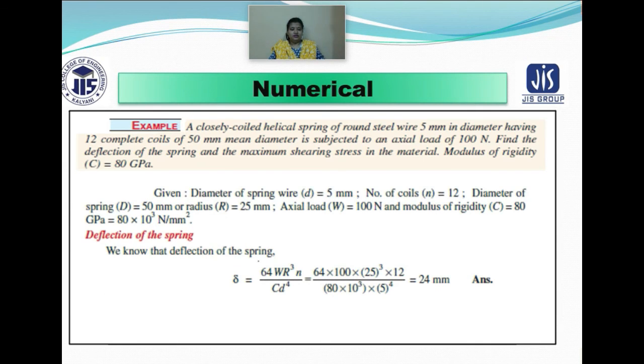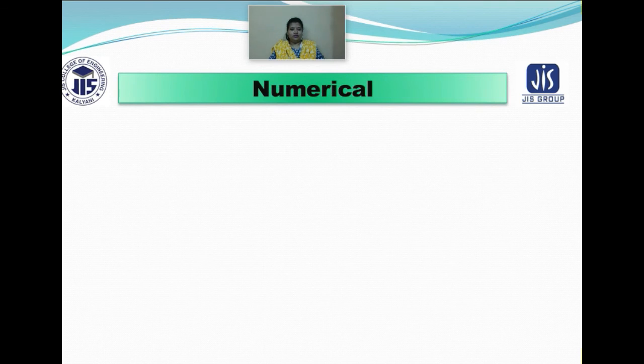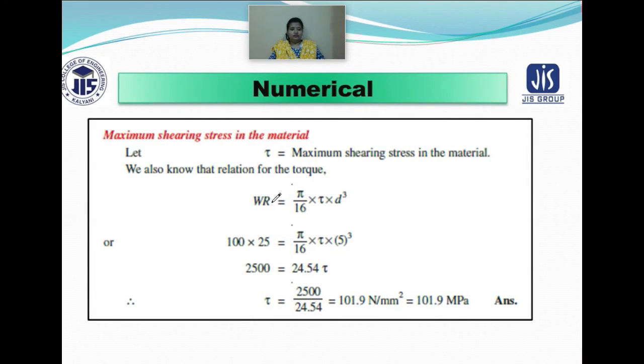Very simple, you know the formula for deflection, that is 64 W R cube into n by C d to the power 4, from where you get the value of your deflection. Next, you need the relationship between the torque and the shear stress to find the maximum value of the shear stress. You know the formula, W into R is equal to pi by 16 into tau into d cube, and from there you get the value of your stress, that is 101.9 megapascal.